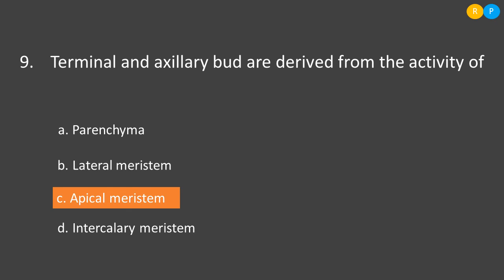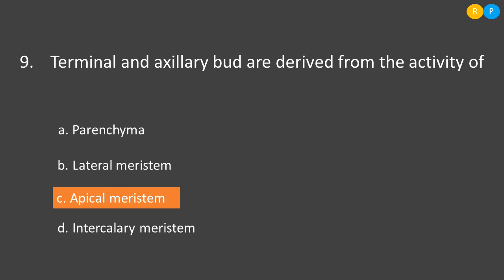Then the next question, terminal and axillary bud are derived from the activity of. So the terminal bud is located towards the tip region of the stem and the axillary bud is located towards the axil region of the stem. So these two buds are developed by the activity of apical meristem, because apical meristem is located towards the tip region of the stem.